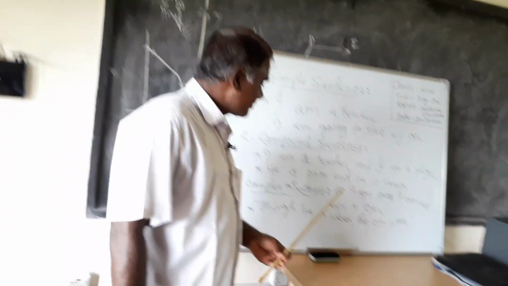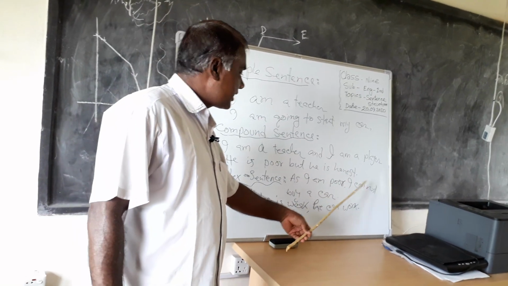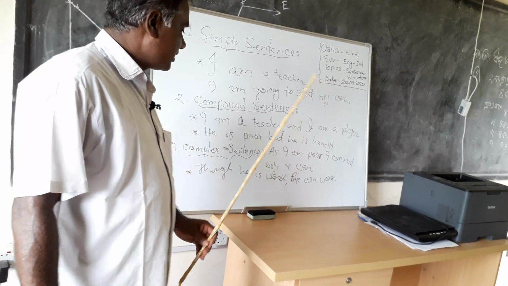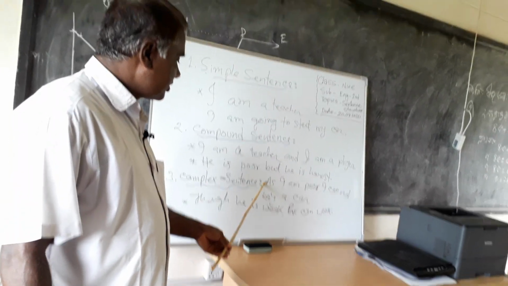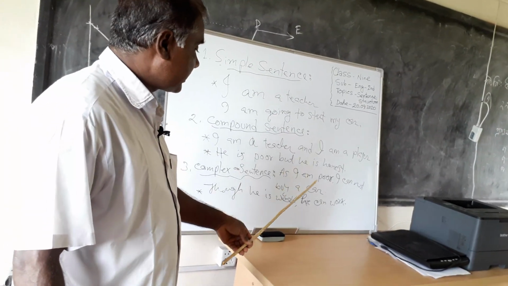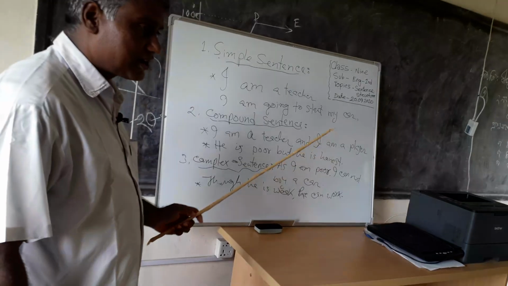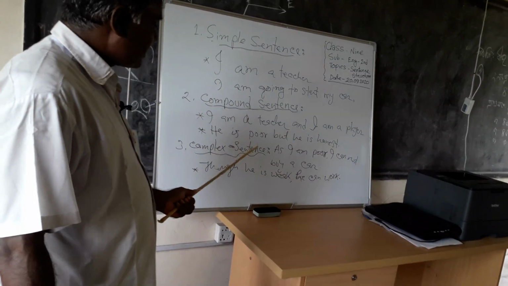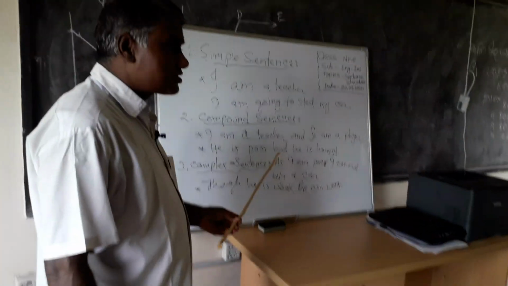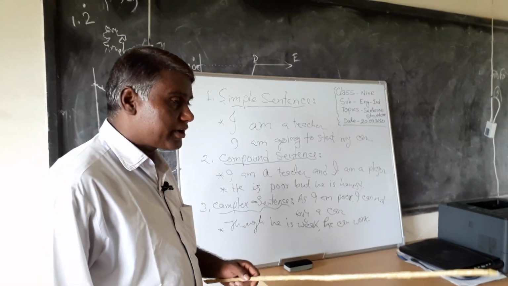This sentence has two parts, just like as I am poor, I cannot buy a car. As I am poor, it is a subordinate clause of this sentence. On the other hand, I cannot buy a car, it is the principal clause of this sentence, because a complex sentence must have two parts. One is the principal clause and another is the subordinate clause.